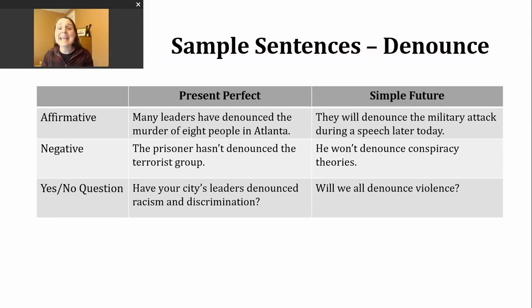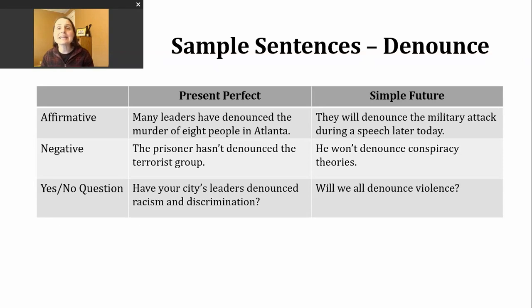Now, if you want to make a negative simple future sentence using will, you need to insert not after will. You might hear some people use the contraction form, won't. Here's another example. He won't denounce conspiracy theories. So he won't say they are wrong or evil.